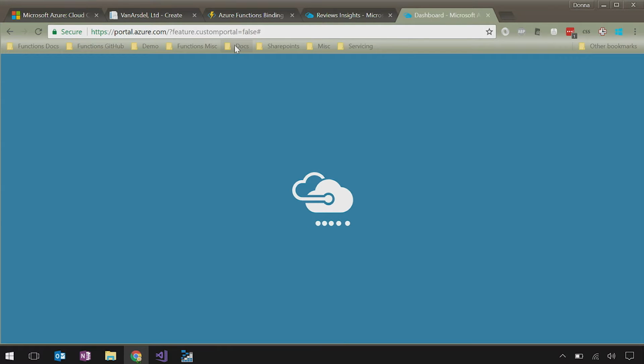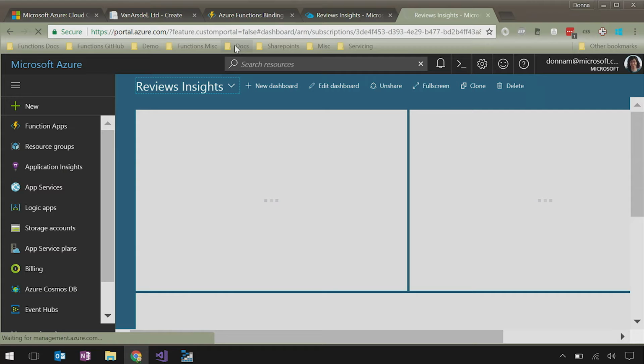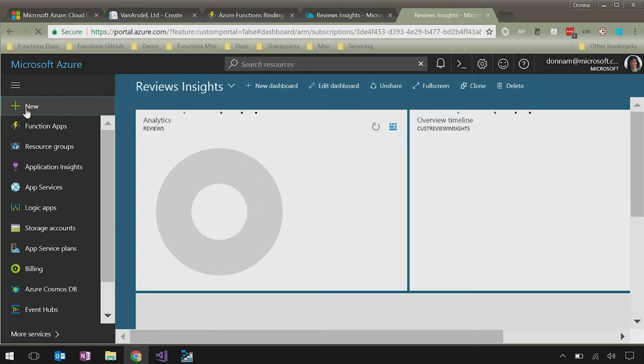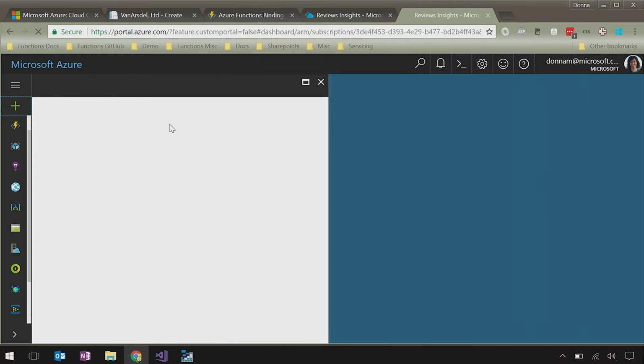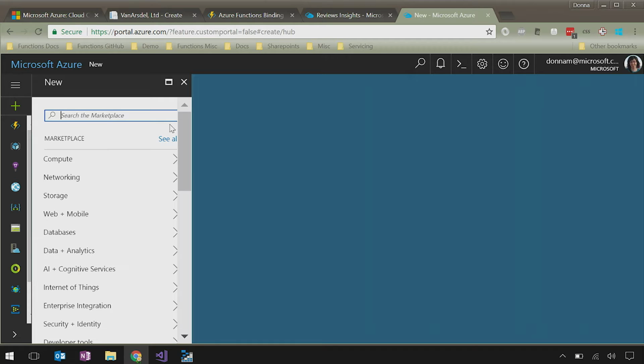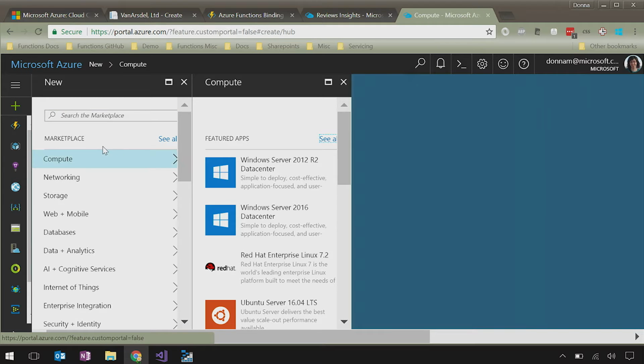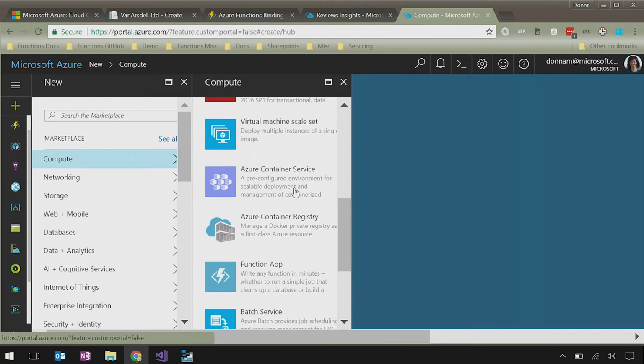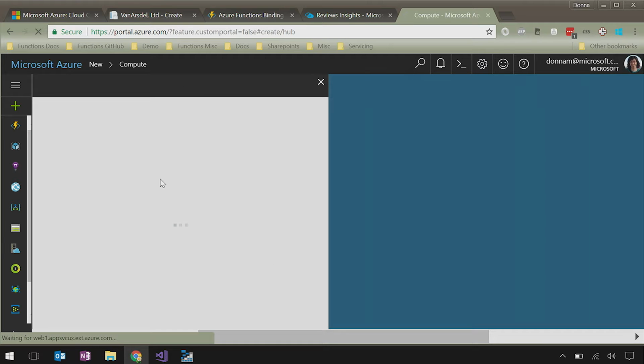So one of the interesting things about Azure Functions that's different from every other serverless vendor is that we have 2 different ways that you can run a function app. You can either run it on the serverless plan, which is the default. That's the consumption plan. So to create a function, you go to compute, and then you create function app.